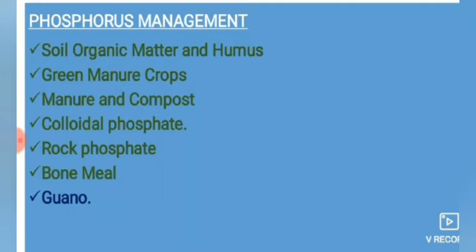Colloidal phosphate is often added directly to livestock manure, where the manure acids dissolve much of the total phosphate and the phosphate stabilizes the nitrogen in the manure. We can add it directly to the livestock manure, and from the waste of the livestock we can apply it into the fields.